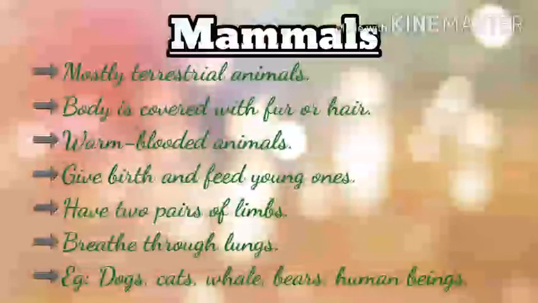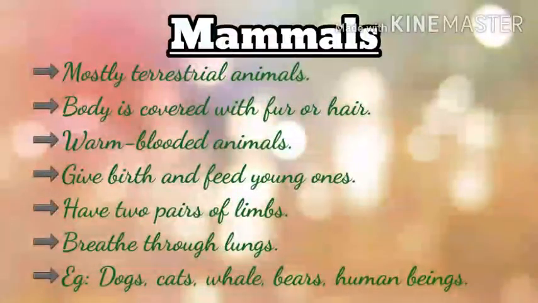So what are the important characters of mammals? Mammals are mostly terrestrial animals. Their body is covered with fur or hair. They are warm-blooded animals. They give birth to young ones. The females bear mammary glands and feed their young ones with milk. They have two pairs of limbs. They breathe through lungs. Examples of mammals are dogs, cats, whales, bears and human beings.